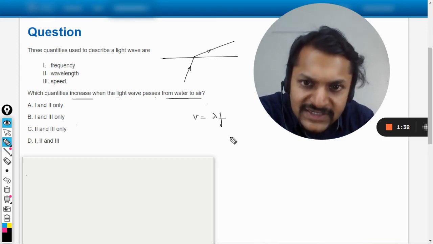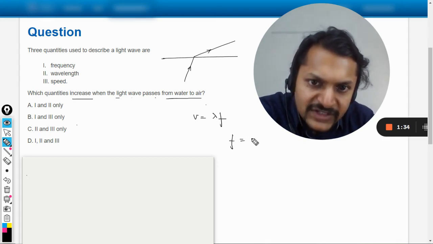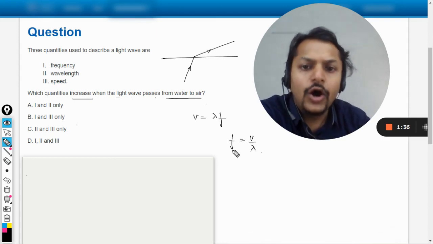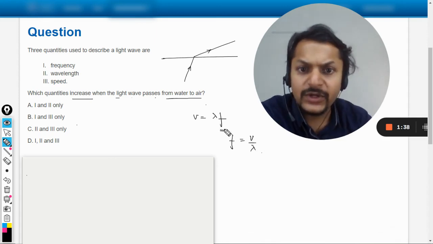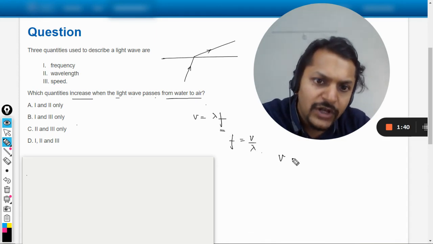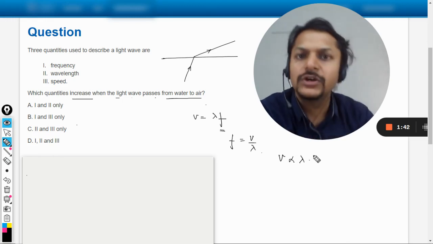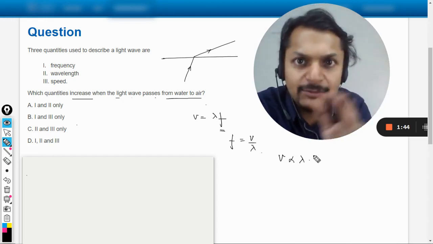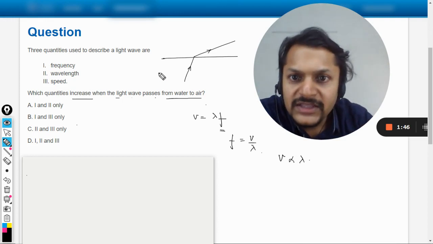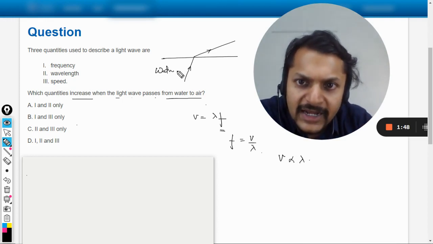So I can say that f equals v divided by lambda, or I can also say that if frequency is constant, velocity will be directly proportional to the wavelength. These two things are directly proportional to each other. Now, this is water and this is air.